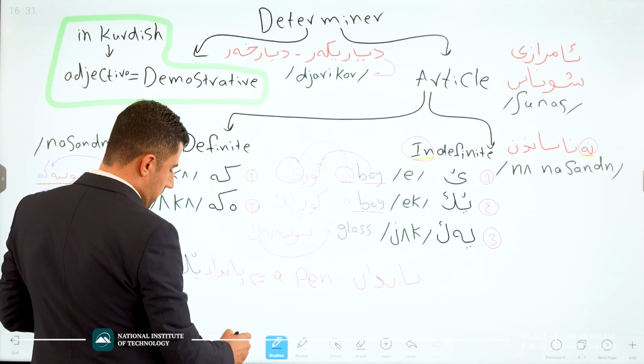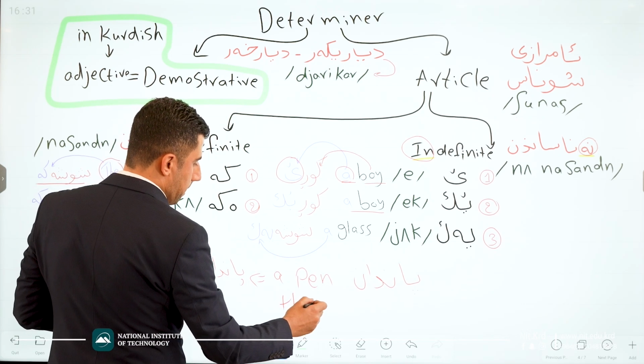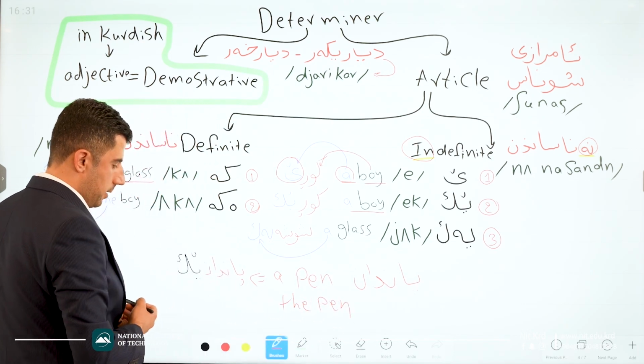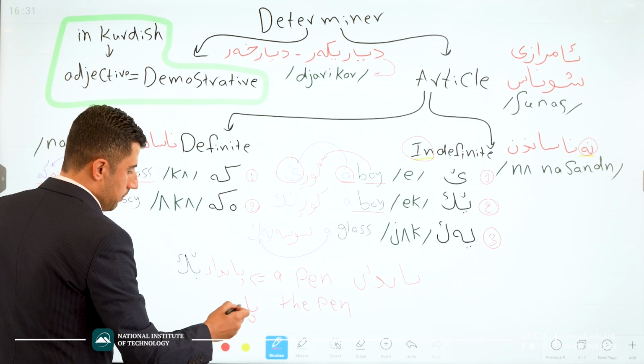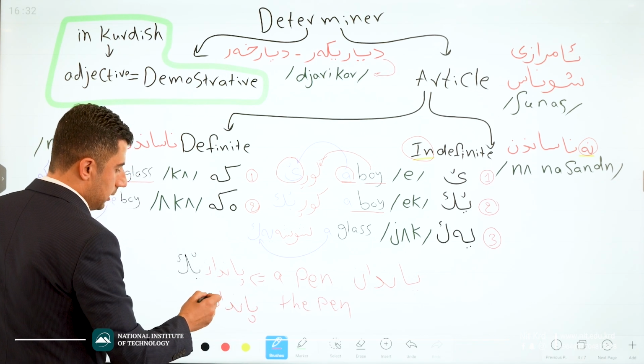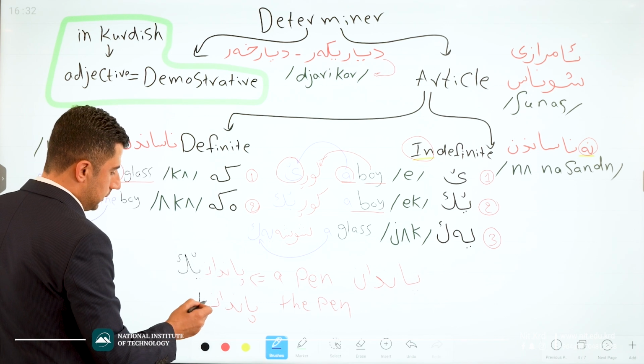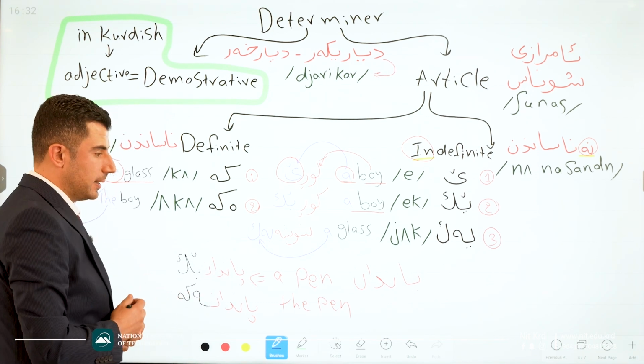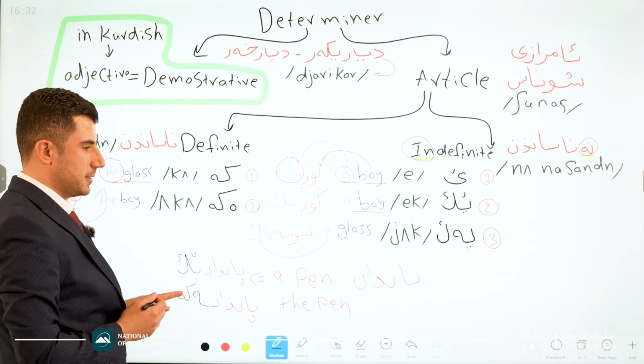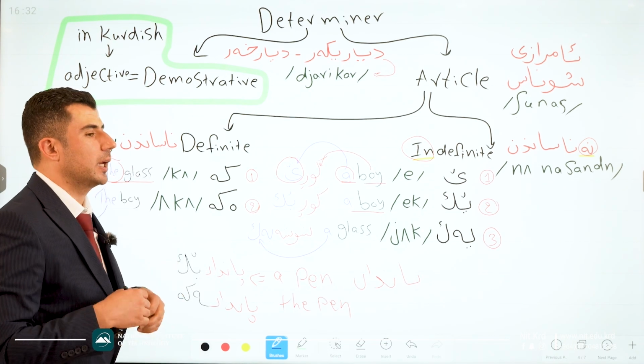If I say the pen, pandan, naka, pandanaka. This one is the definite article and this one is indefinite.